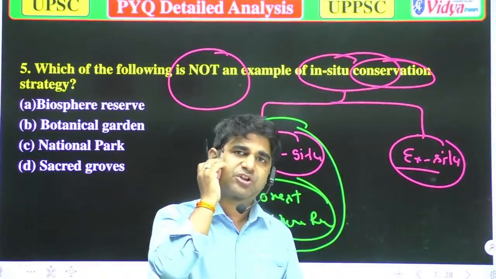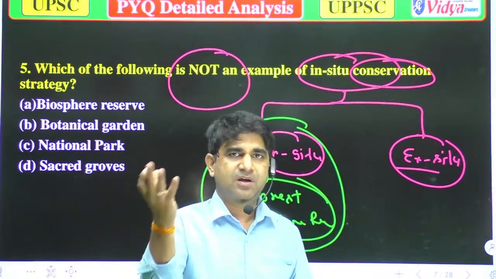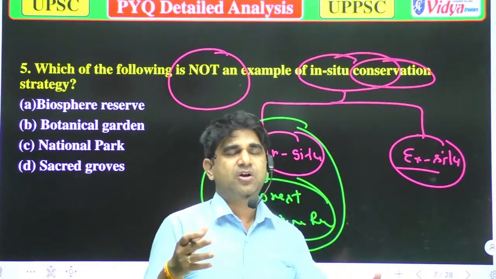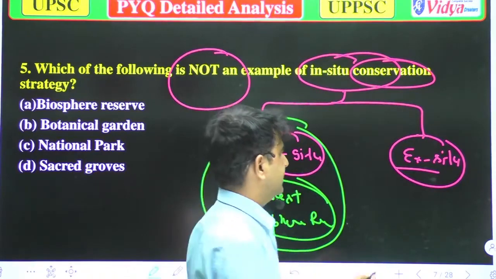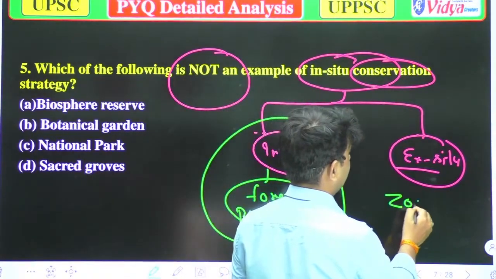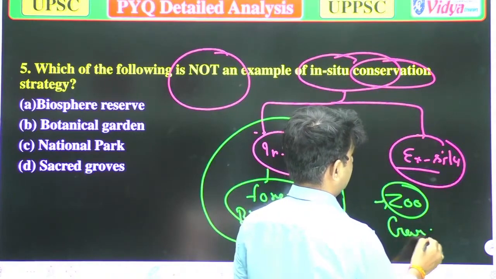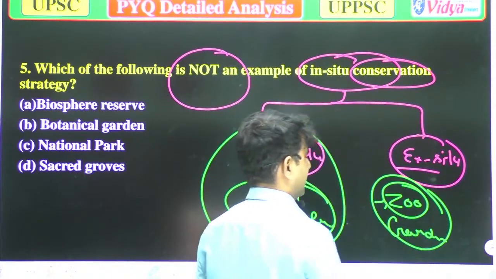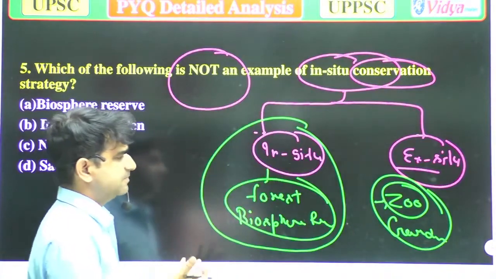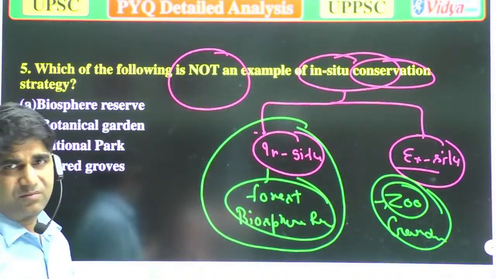in ex situ conservation, the living organisms are conserved not in their natural habitat. Suppose that is a zoo, a garden, which can be an artificial garden.